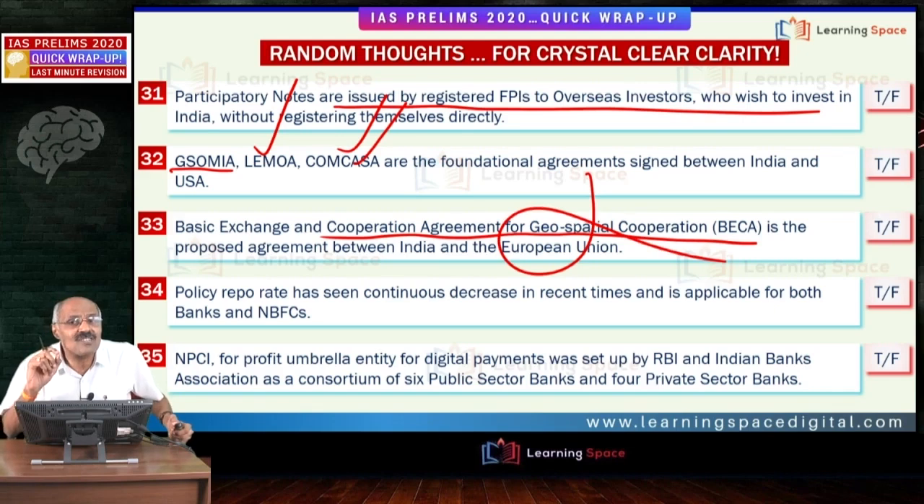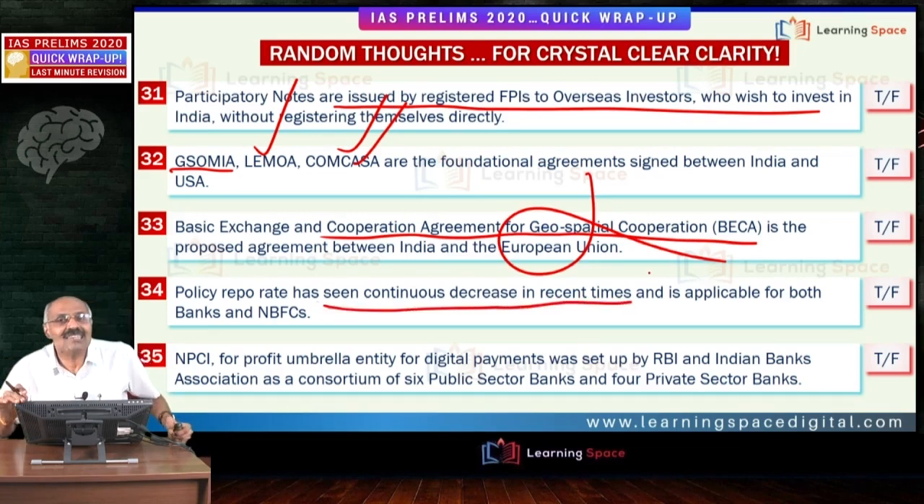This is the fourth foundational agreement proposed to be signed between India and USA. One more statement. Policy repo rate has seen continuous decrease in recent times. Policy repo rate, it is around 4% or so at present. It has seen continuous decrease during the past 1.5 years at least, and it came down from around 6.5% to 4% now. This is policy repo rate.